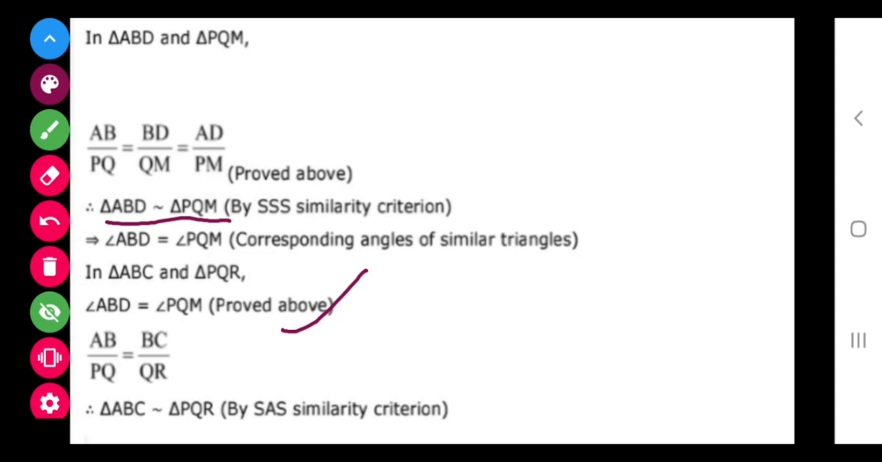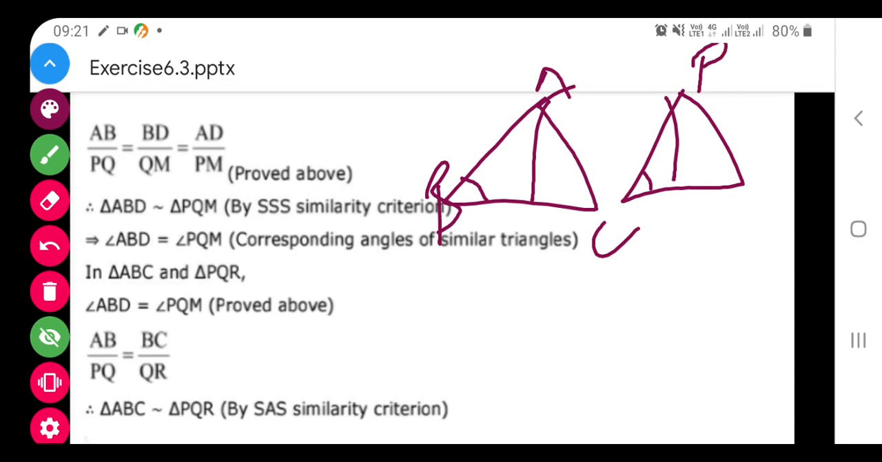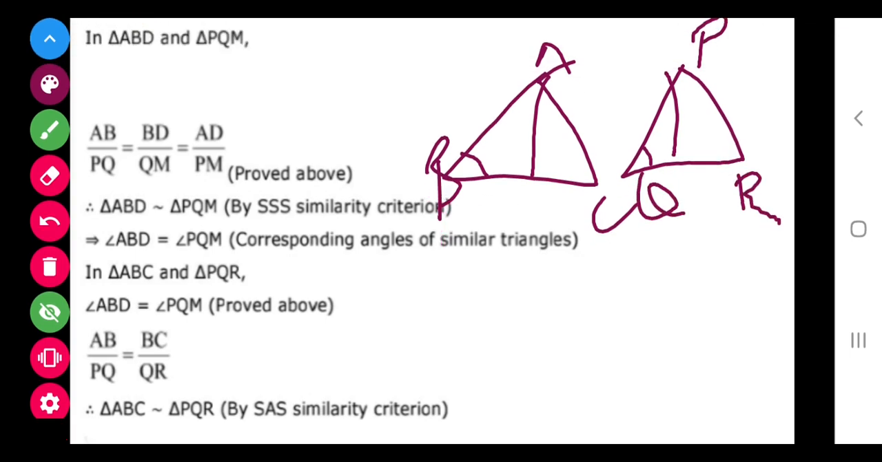Now if these two triangles are similar, then this angle is equal to this angle. Now in ABC and PQR, you can see that this upon this equals BC upon QR. Now the included angle is also equal. So we can say that by SAS criteria, these two triangles are similar. ABC is similar to PQR.